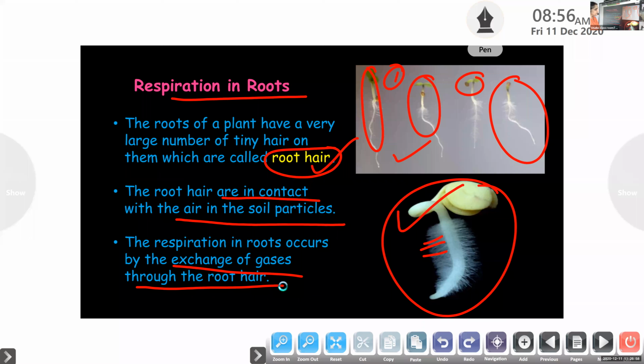In the same way, oxygen by diffusion goes into each cell of the leaves and releases energy and carbon dioxide. This carbon dioxide also gets out of the leaf through the stomata. Is it clear? Okay.